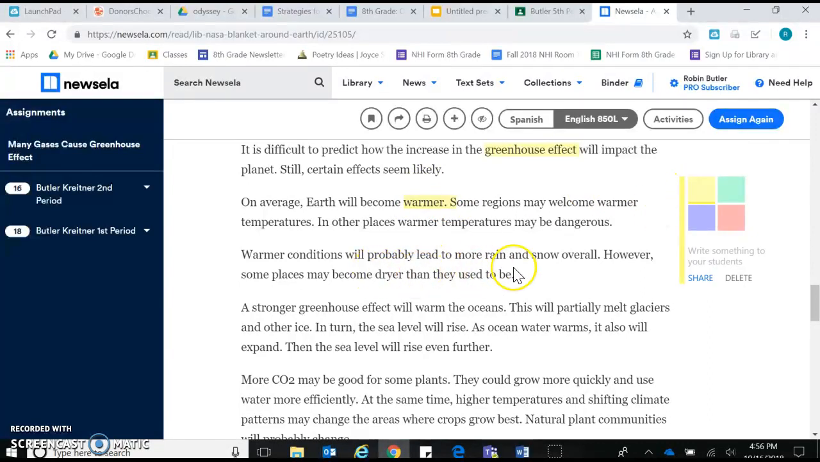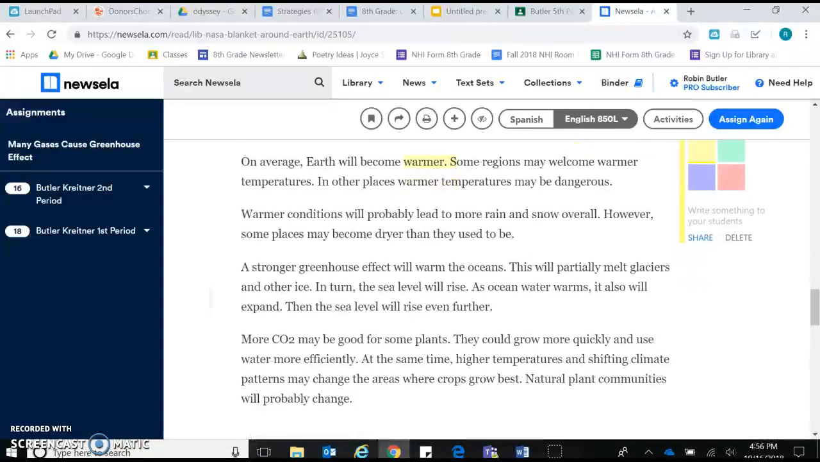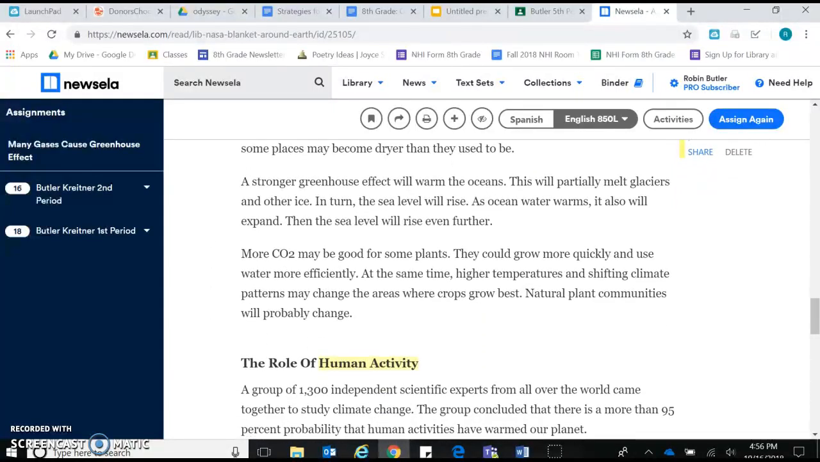Warmer conditions will probably lead to more rain and snow overall. However, some places may become drier than they used to be. A stronger greenhouse effect will warm the oceans. This will partially melt glaciers and other ice. In turn, the sea levels will rise. As the ocean water warms, it also will expand. Then the sea level will rise even further. I noticed that greenhouse effect came up again. And I noticed that warms came up again.